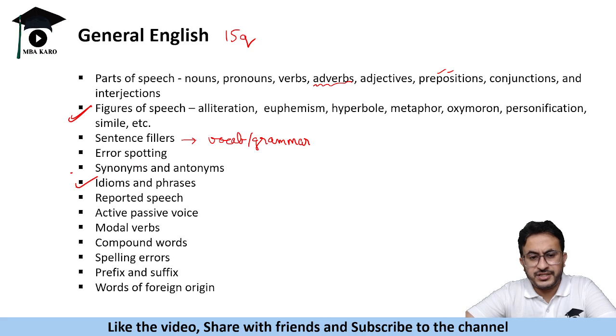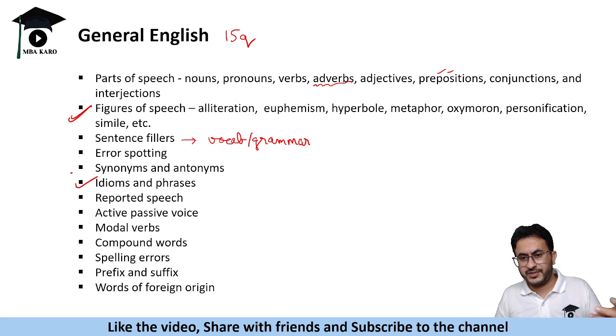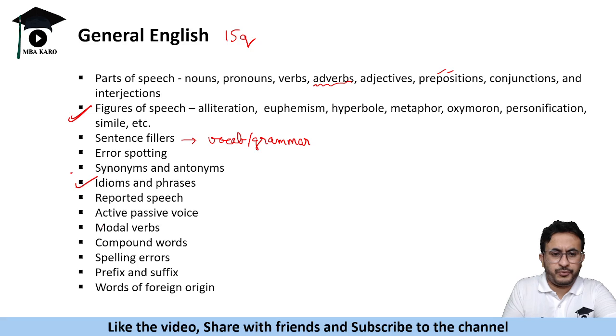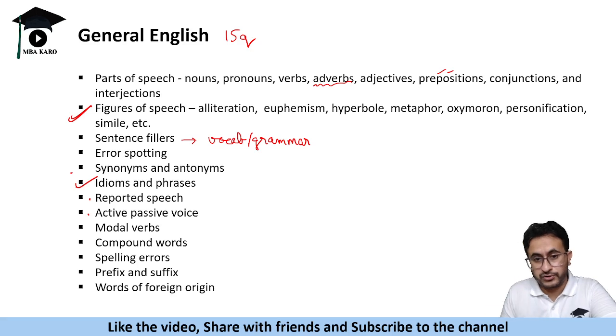Then reported speech, right, and active passive voice. Now these you must know: how to convert direct into indirect speech, reported speech being indirect speech, and how to convert active voice to passive voice. So these are like probables. Probably you might get a question from one of these 2 topics or both also.